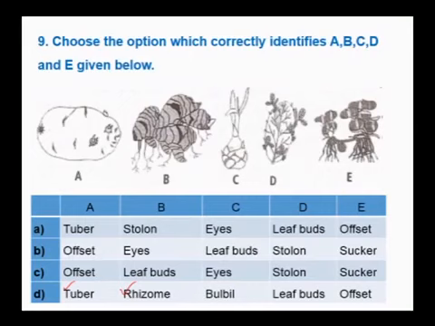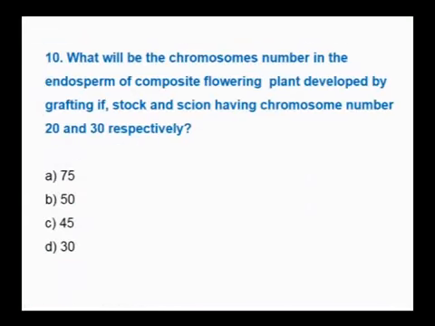Then this is agave, bulbil, correct. Epiphyllous buds in bryophyllum, leaf buds, correct. This is water hyacinth, offset, correct. Therefore, the answer is D. D is the answer.